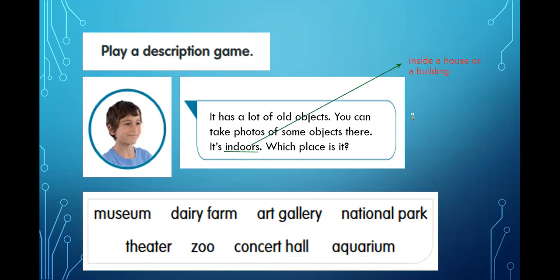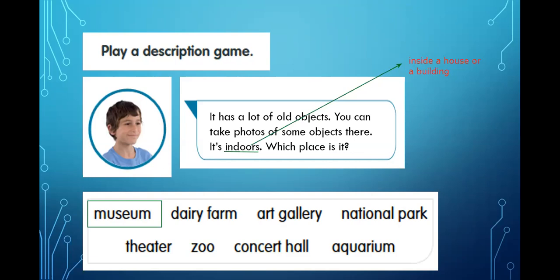You can walk around, take pictures of some of these objects, or you can just admire the old objects. We're talking about a museum. Okay, that's what that is. It's a museum. All right, next up.